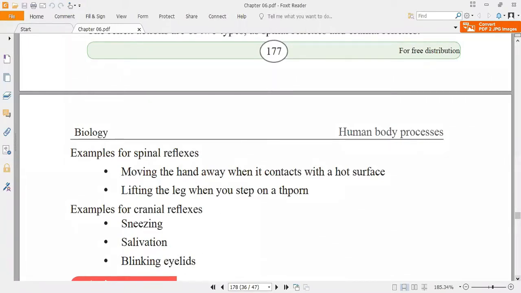If the reflex is happening in our head and face area, that is called a cranial reflex. Now the spinal reflexes. Examples for the spinal reflexes are moving the hand away when it contacts a hot surface, and lifting the leg when you step onto a thorn. These are the famous examples.